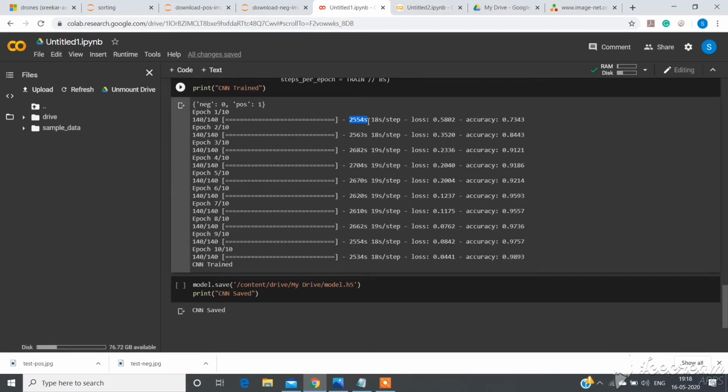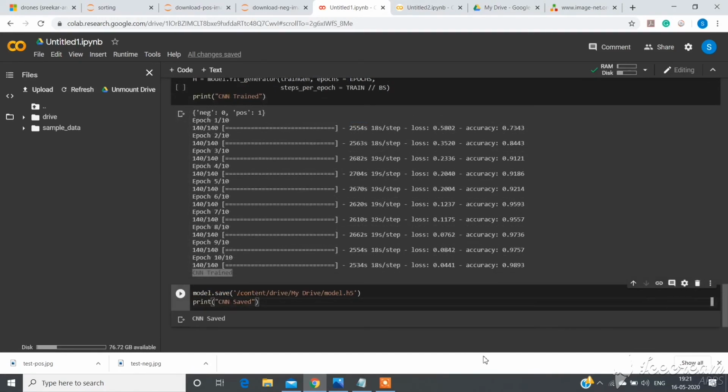So our CNN model is now trained, as you can see here. Running this CNN model every time is really a laborious task because Colab will automatically close your runtime. There's a limit for runtime of 12 hours. So after 12 hours, your runtime will obviously stop and start from the first. So training this model every time is a laborious task. So what I'm doing is saving this model into my drive so that there's no need of running it again and again. I'm saving this model using this code and it will get saved in my drive with the name model 5.